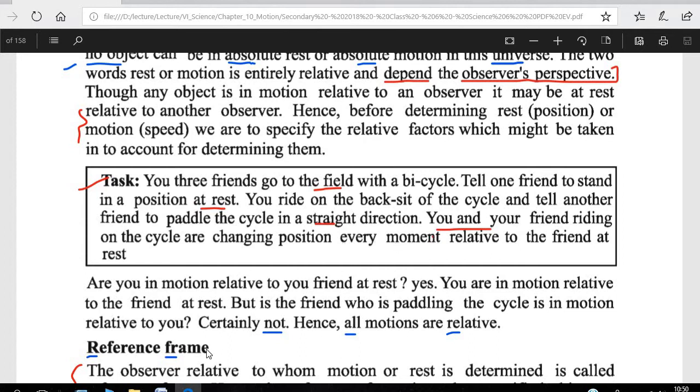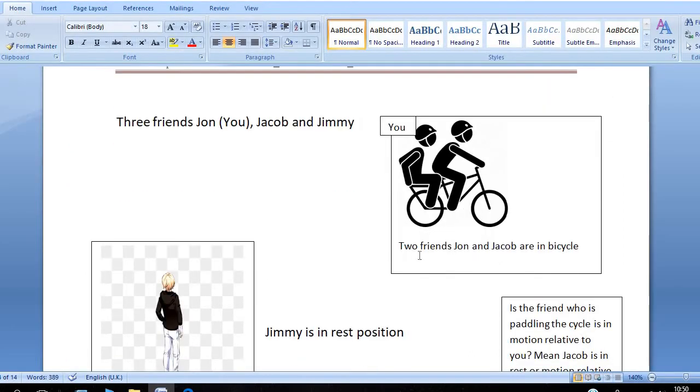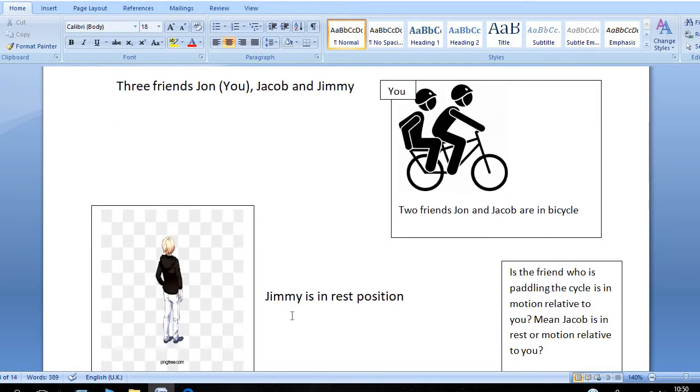দেখো আমরা এটা এভাবে বর্ণনা করতে পারি। Three friends: John, that means you, Jacob and Jimmy. You are at the back side, তুমি জ্যাকবের পিছনে আছো। Two friends, John and Jacob, are on the bicycle. Jimmy is in a rest position, Jimmy হচ্ছে রেস্ট অবস্থায় দাঁড়িয়ে আছে। So you are in motion state relative to Jimmy, তুমি জিমির কাছে মোশন অবস্থায় আছো। But what about Jacob? আর তুমি is the same position, because তুমিও রেস্টে, ও হচ্ছে রেস্ট পজিশনে আছে।